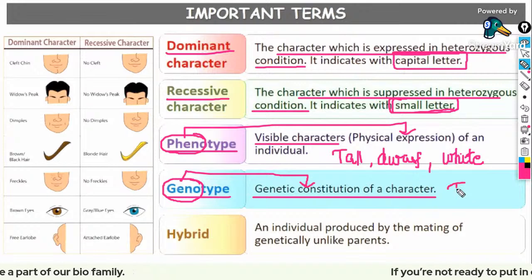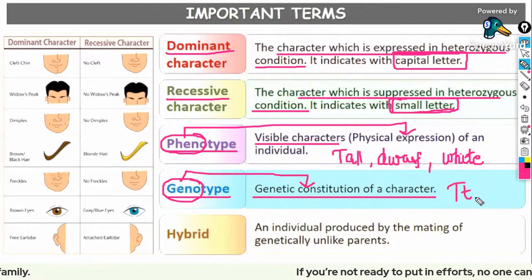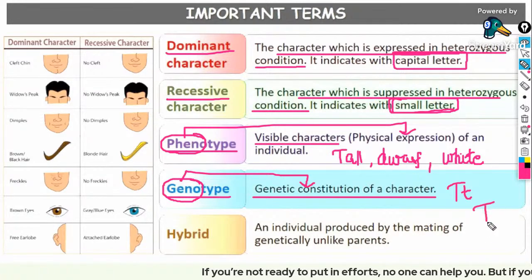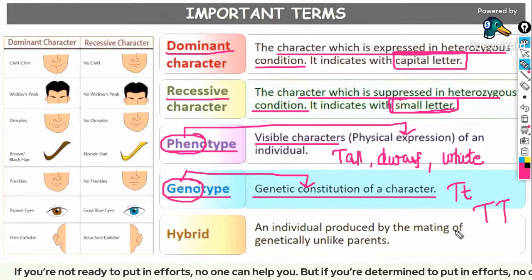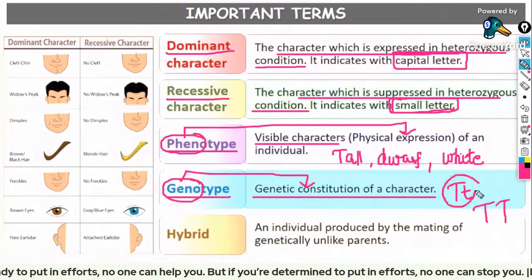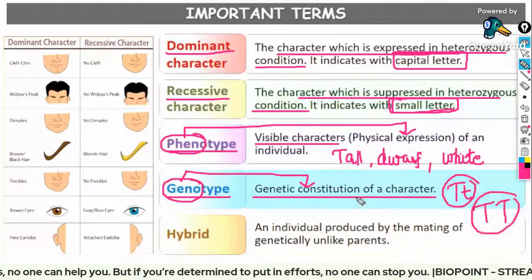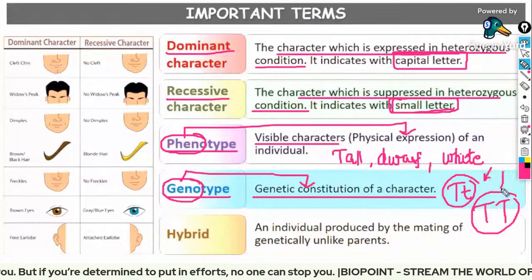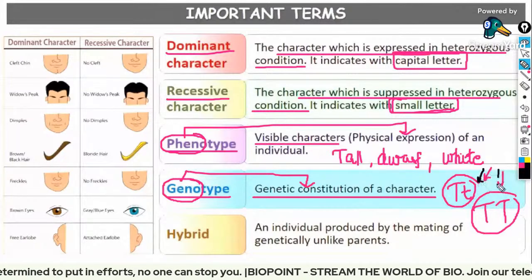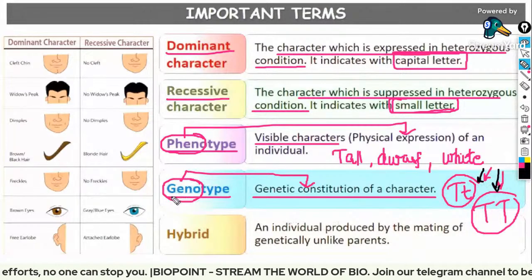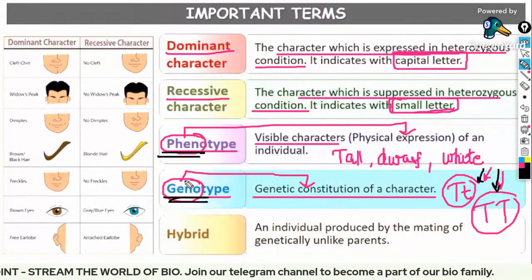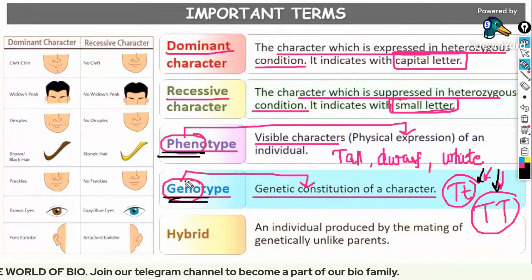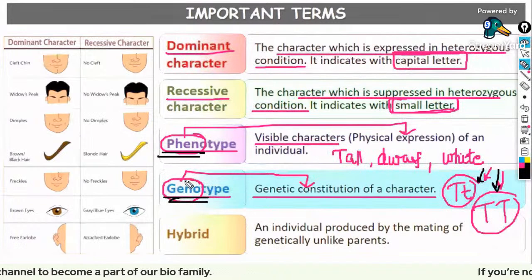Whereas if you are telling that the gene over there is capital T, small t, I would say that capital T can also call for the tall. So either the parent contains capital T, capital T or capital T, small t. If you are expressing it in the form of this, that is the genetic constitution, then you can call it the genotype. Or else, if you're simply calling them tall, dwarf, white, black, yellow, blue-eyed, white-eyed, miniature wings, all those things, then that comes under the phenotype.